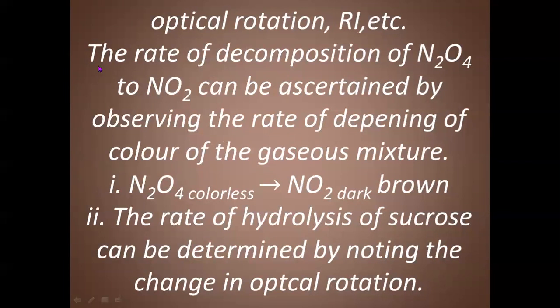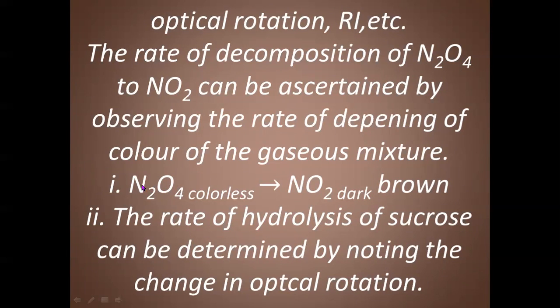For example, the rate of decomposition of N2O4 to NO2, dinitrogen tetroxide to nitrogen dioxide, can be ascertained by observing the rate of deepening of the color of the gaseous mixture. Actually, NO2 is a brown or brownish gas. But N2O4, dinitrogen tetroxide, is colorless.